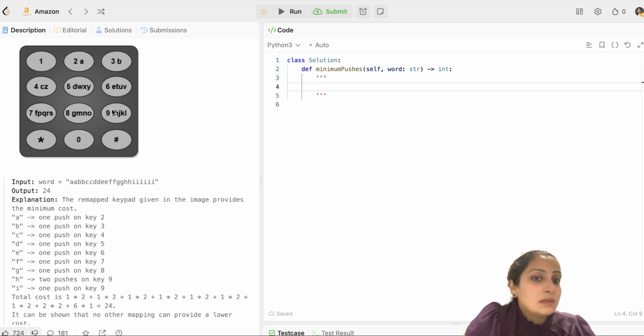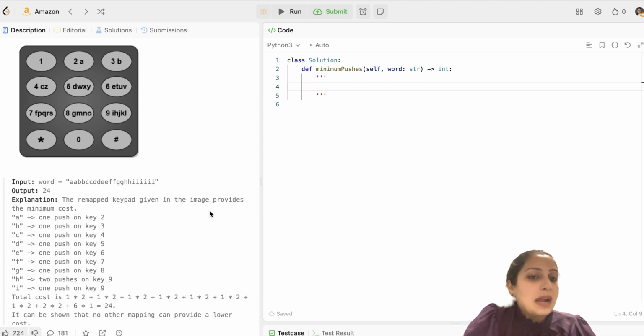Because the count of I is max. So you want I to be the first letter. So you have to press it only once to get that count. While H has occurred fewer times when compared to I, and you don't have any key further where no letter has occurred, so you keep it at 9, but you keep it as the second key because it has occurred only twice. So you'll press essentially 9 four times to get H 2 times. I hope that is clear.